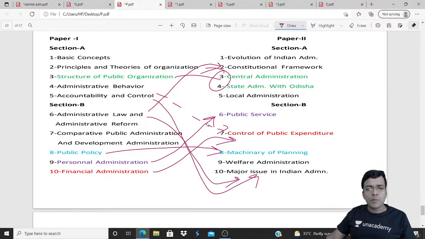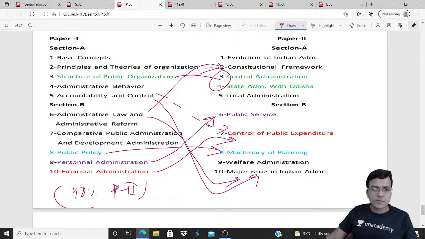So smart reading of Paper 1 helps you cover 40% of Paper 2. That is our approach. In class, whenever I take central and state administration, before that I complete structure of public organization. Public policy I take with machinery of planning, immediately clubbing these 2 units. After personnel administration, directly public service. After financial administration, control of public expenditure. So your work will be reduced.